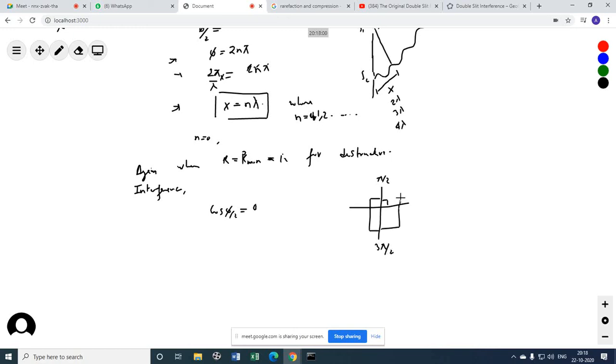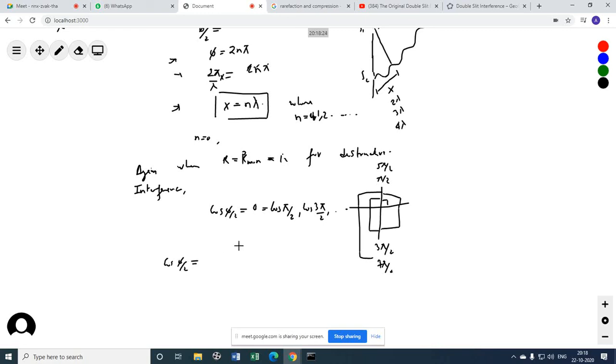It will be 0 again at 5 pi by 2, yes. It will be again 0 at 7 pi by 2. So let us write it: cos of pi by 2, or cos of 3 pi by 2, and so on. So then we can generalize it like this.